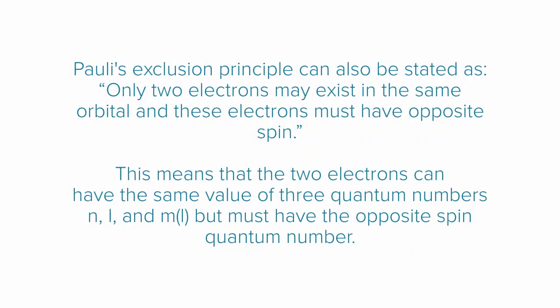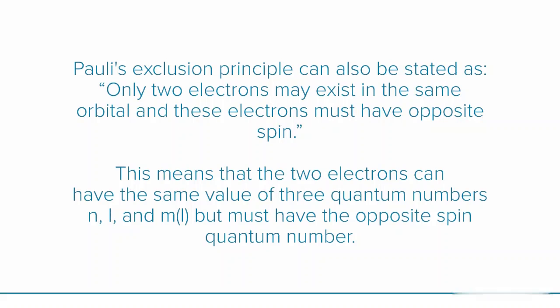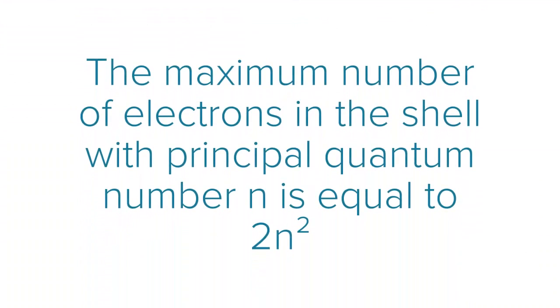Pauli's exclusion principle can also be stated as only two electrons may exist in the same orbital and these electrons must have opposite spin. This means that the two electrons can have the same value of three quantum numbers, principal, azimuthal, and magnetic, but must have the opposite spin quantum number. The maximum number of electrons in the shell with principal quantum number n is equal to 2n square.